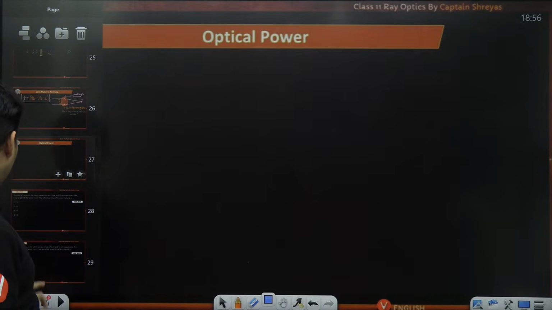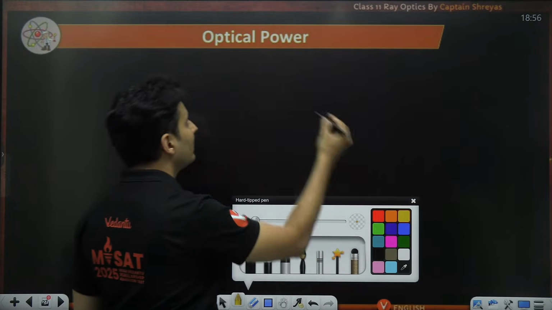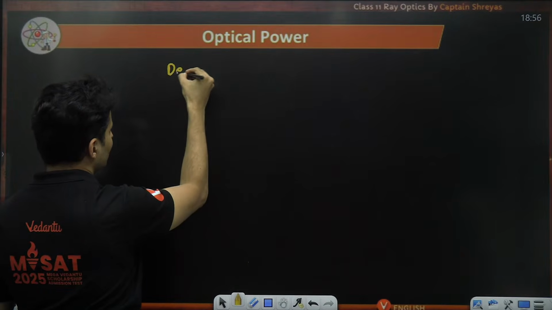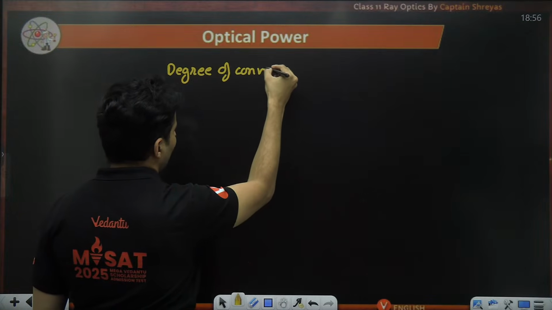Optical power. Remember, the power of a lens is nothing but the degree of convergence or divergence.